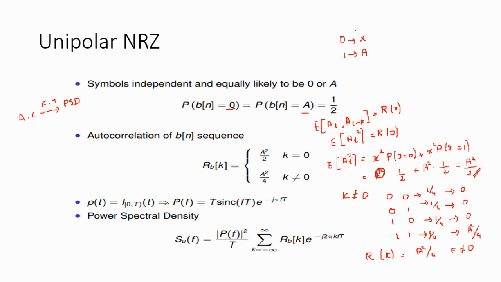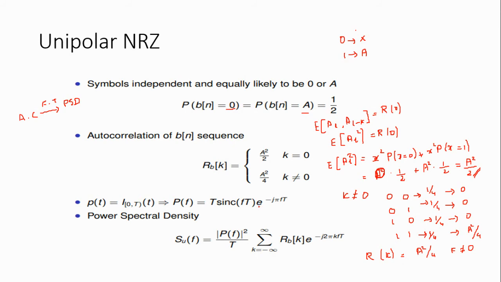And then the power spectral density of the system is here. It is equal to T into sinc of Ft into e power minus j pi Ft. Consider only the amplitude, the absolute value.